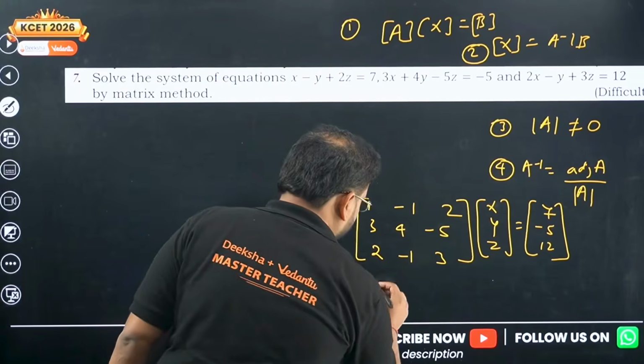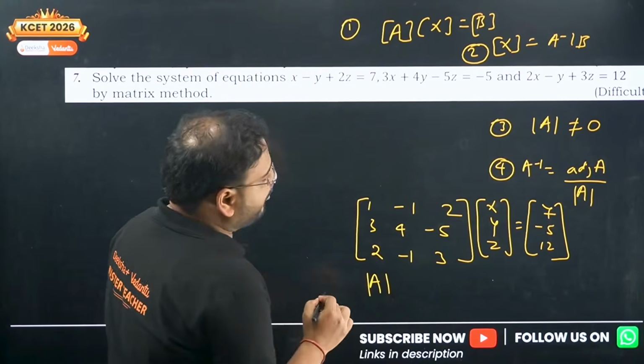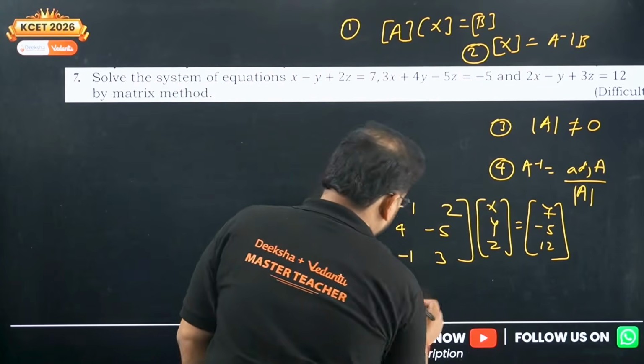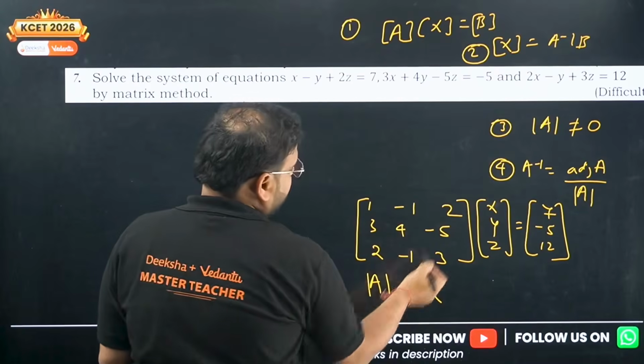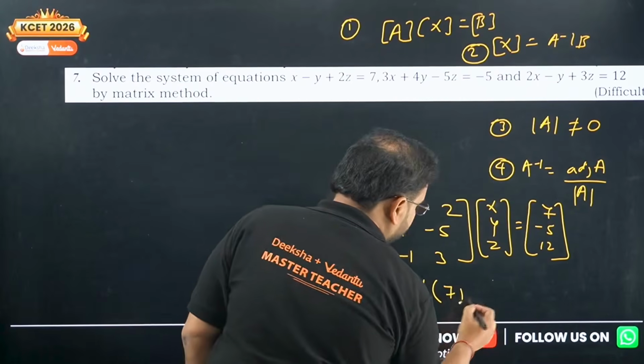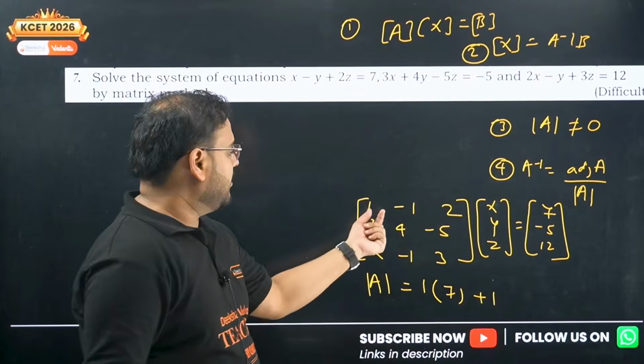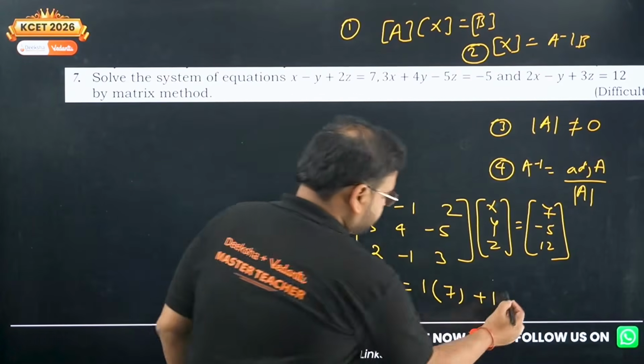Determinant of A would be what? Determinant of A would be your value, please check here. With 1, I'm getting 12 minus 5, that is 7. Minus of minus 1 will make here plus 1, right? Minus of minus 1 for the second element, so plus 1.